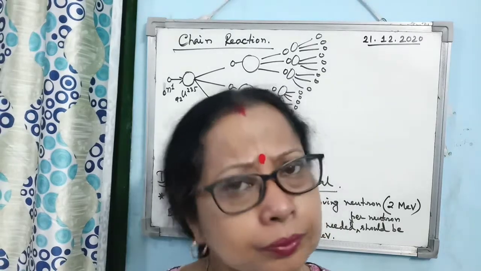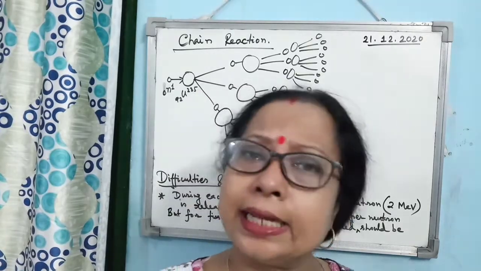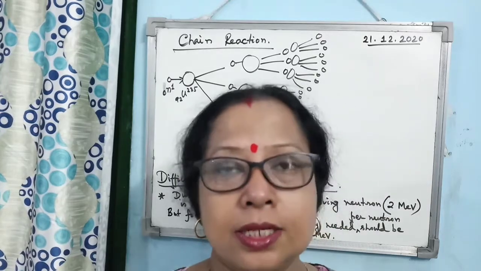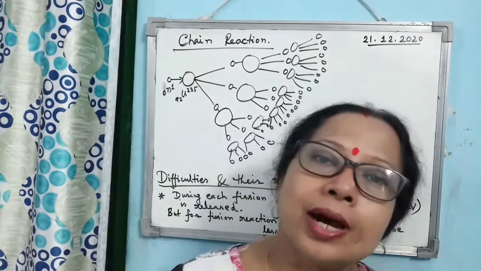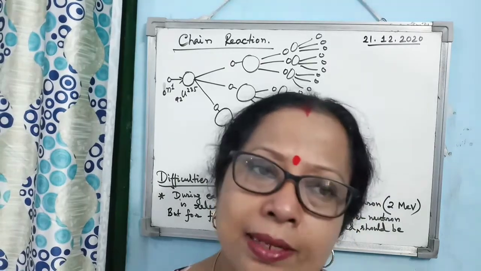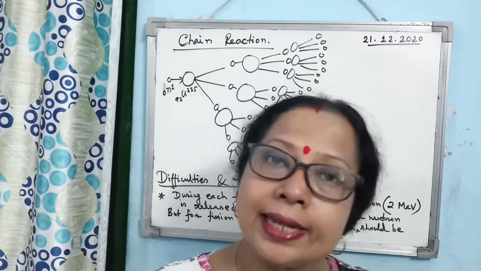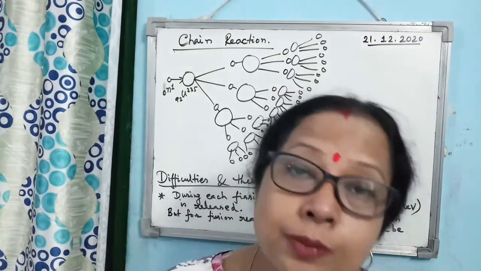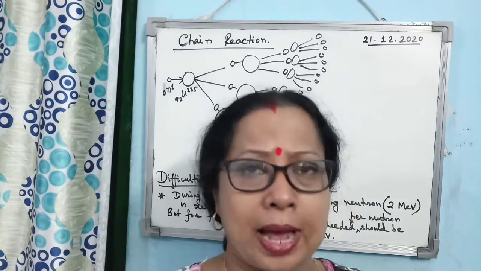So 2 mega electron volt energy means the neutron moves very fast. Whenever any particle is moving with a very high speed, it may happen that when it touches the other uranium nucleus, it may not be able to split it into 2 parts.